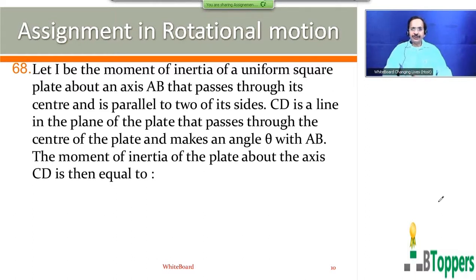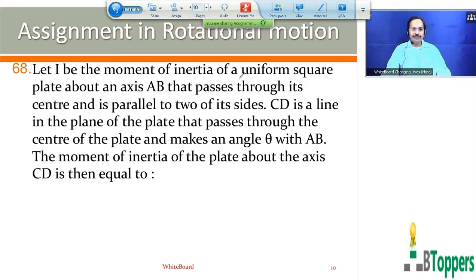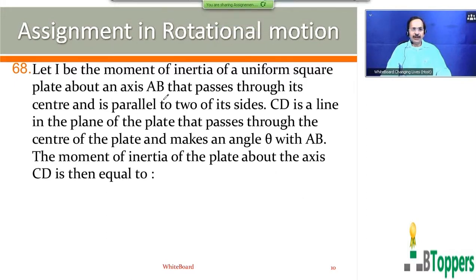So you can look at this question 68 again. Let I be the moment of inertia of a uniform square plate about an axis AB that passes through its center and is parallel to one of its sides. CD is a line in the plane of the plate that passes through the center of the plate and makes an angle theta with AB. The moment of inertia of the plate about the axis CD is equal to what?